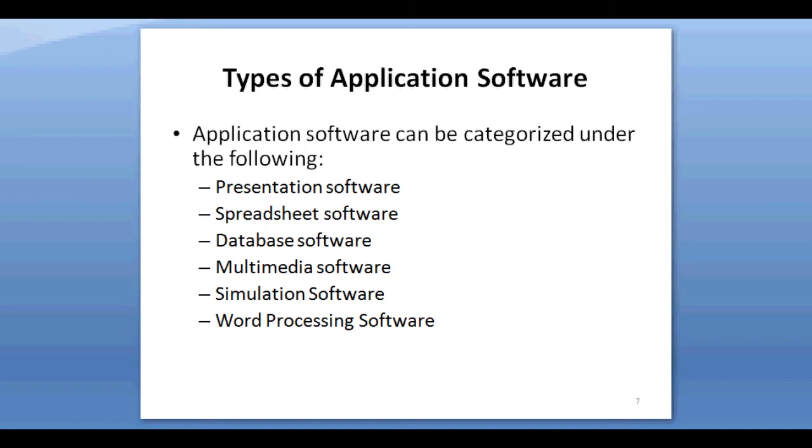Then simulation software. Simulation is an imitation of the real world and environment. The simulation creates a physical environment of the real world to represent the similar behavior, function and key nature of the selected topic.